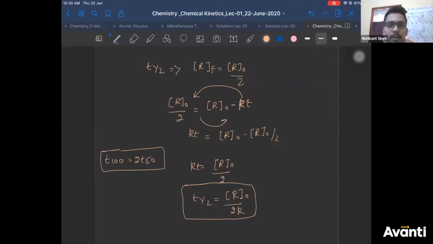Is that clear? Yes, guys. Is that clear? We'll do one question on this and end this class. All right. So remember all the formulas. Zero order kinetics is over. I'll take one very good example of it and explain it physically tomorrow.